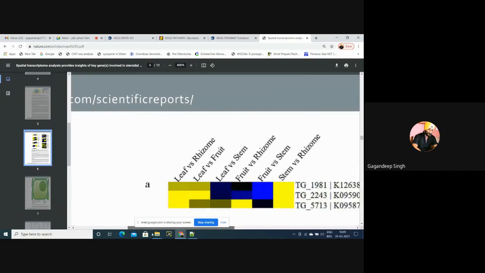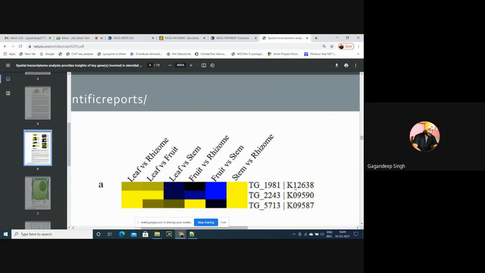For example, the CAG ID for this particular transcript, TG1981, is this, for another this, and another this. This is the KO ID of these transcripts. And this particular transcript, when we compared leaf versus rhizome, was not expressing, but in leaf versus stem, this was expressing. Fruit versus rhizome, high expression. Stem, not expressing. So it means this gene is related to fruit, might be. The same case with the second, and the third might be fruit versus stem.